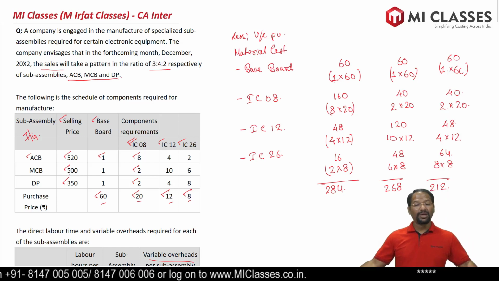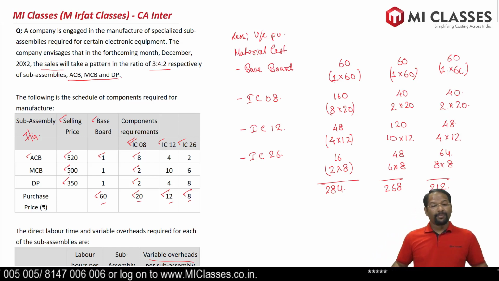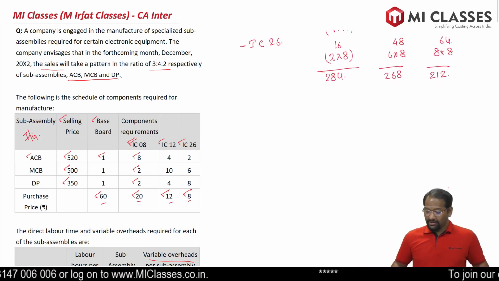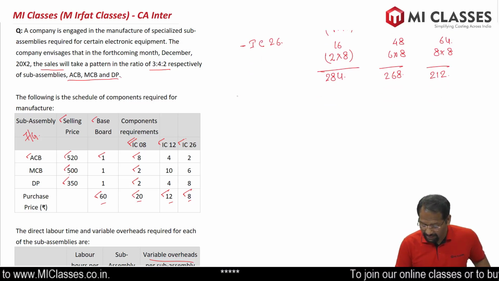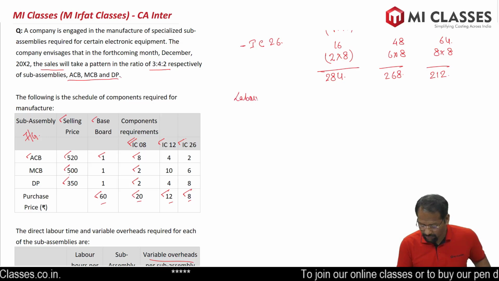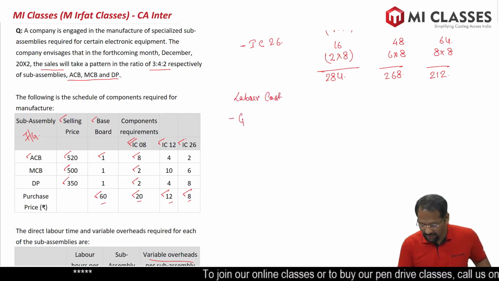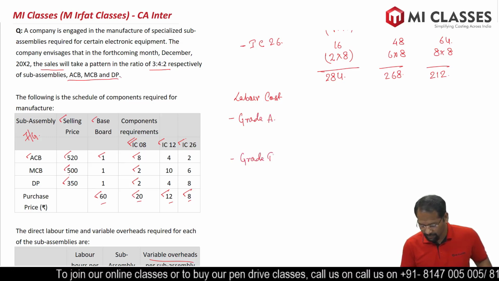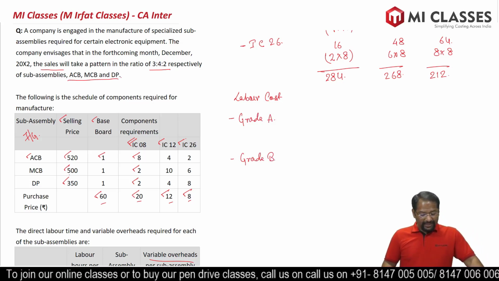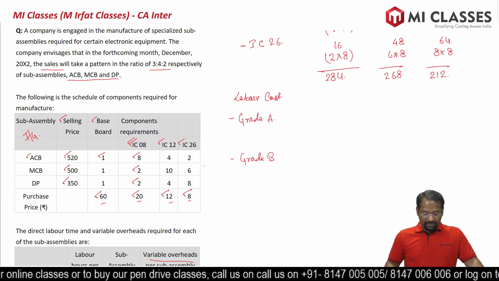So we have got our total material cost. Now we are going to add which cost? Here we are going to add labor cost. And for labor cost we have two grades of labor, grade A and, leave one line, grade B. Alright. Now grade A, let's go in the same fashion. Let's go to the question.